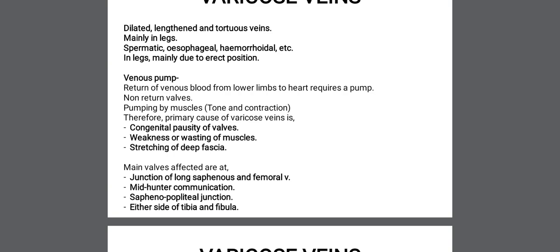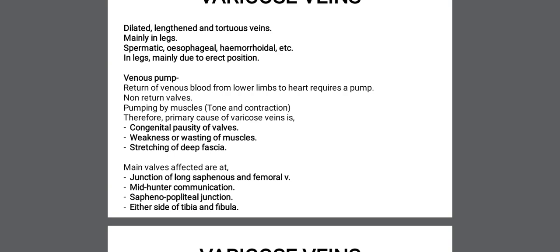Next one is weakness or wasting of muscles. That means if the calf muscles become toneless, paralyzed or weak, there will be wasting of muscles. When these calf muscles are weakened or wasted, like in paralysis, their tone will be lost, they become toneless, and that's why they won't squeeze or milk the blood towards the heart properly. This cause may lead to varicose veins.